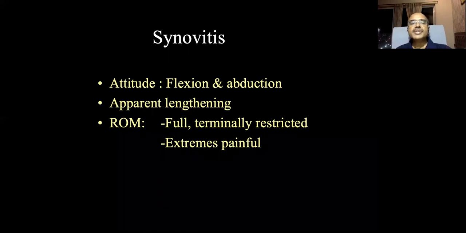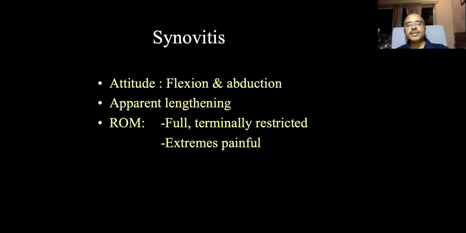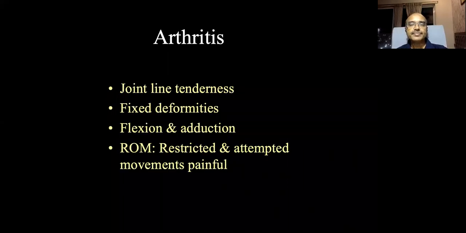So when you tell it is a synovitis, usually the attitude of the hip is in flexion and abduction, and sometimes external rotation. Flexion, abduction, and external rotation is the attitude of the hip, and there may be apparent lengthening associated. Usually, the range of movement is full and terminally restricted. Only extremes are painful. So that is the stage of synovitis.